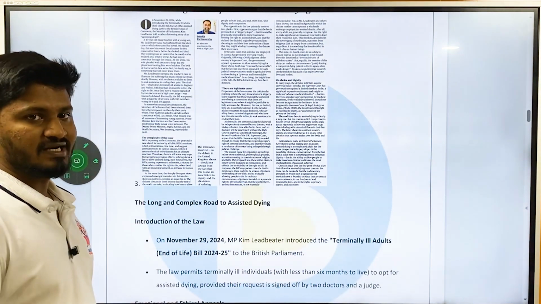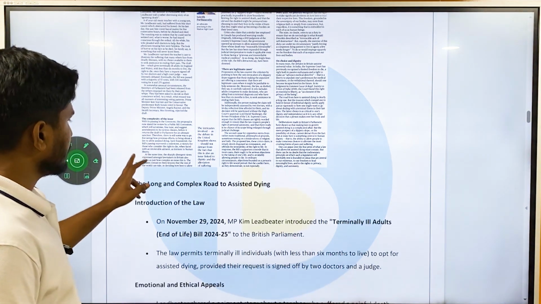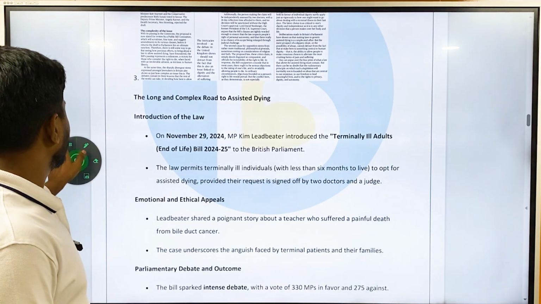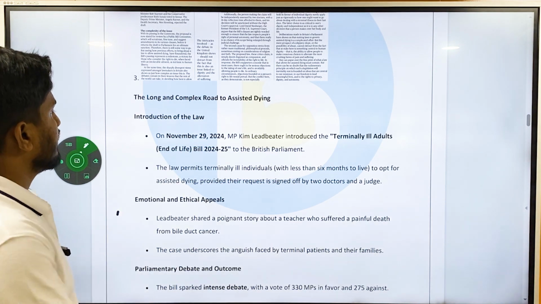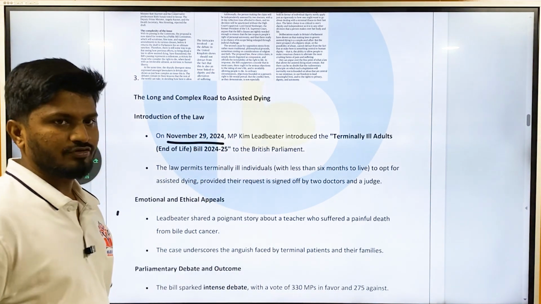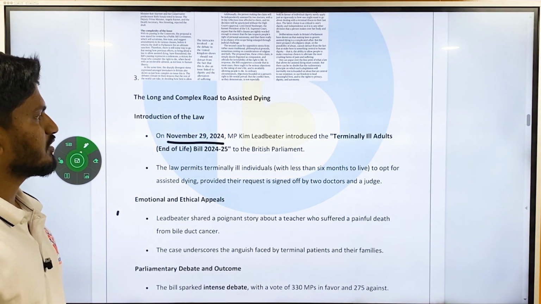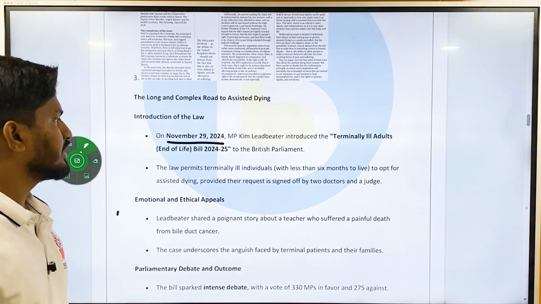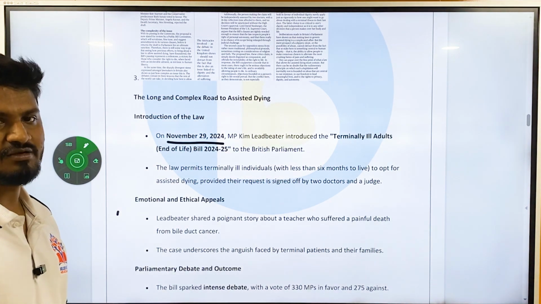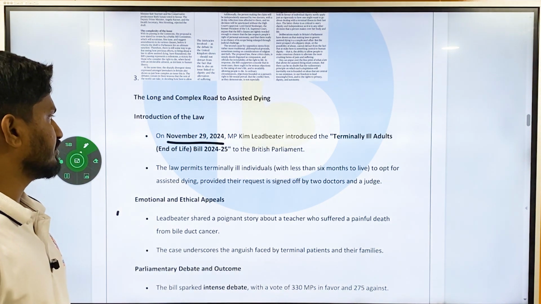It talks about a recent bill introduced in the United Kingdom Parliament. Okay, so it talks about the bill which was introduced in the UK on November 29, 2024. Member of Parliament Kim Leadbeater introduced the Terminally Ill Adults (End of Life) Bill 2024-2025 to the British Parliament.